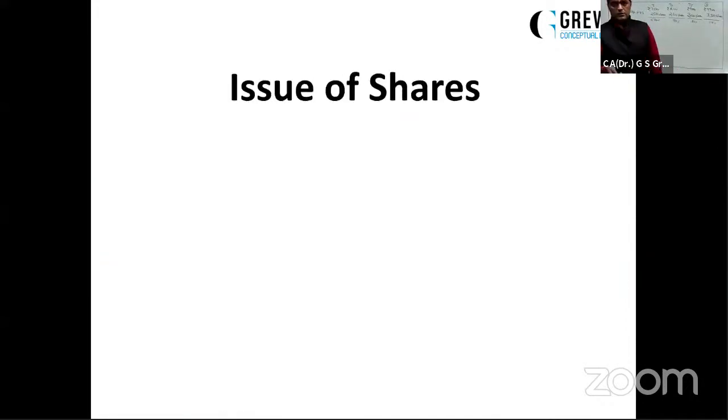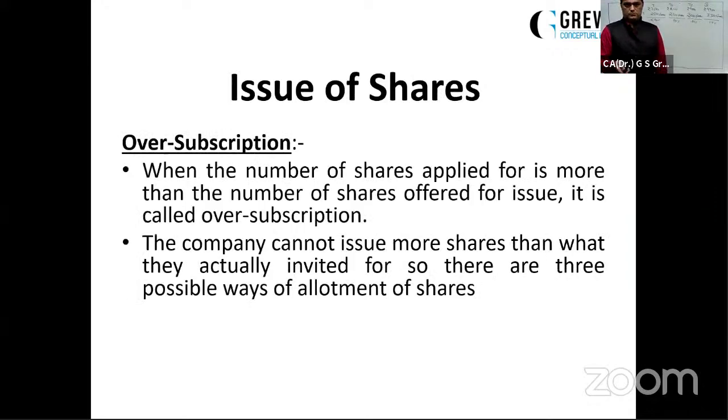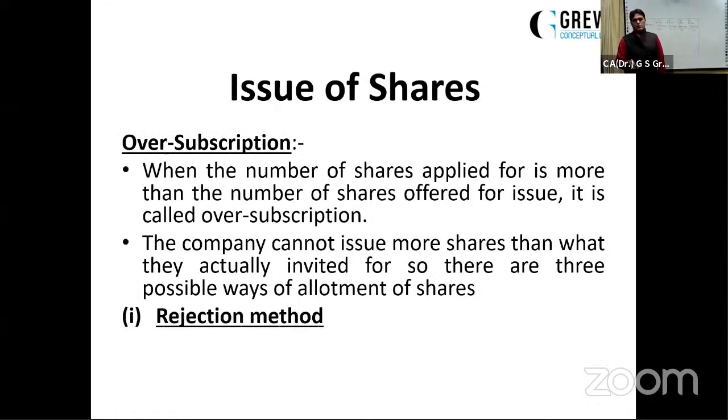Moving on further. So the first method is oversubscription rejection method. When I'm saying rejection method, it means whole of the application money received from that group of shares or that group of investors, that group of applicants will be refunded to them.